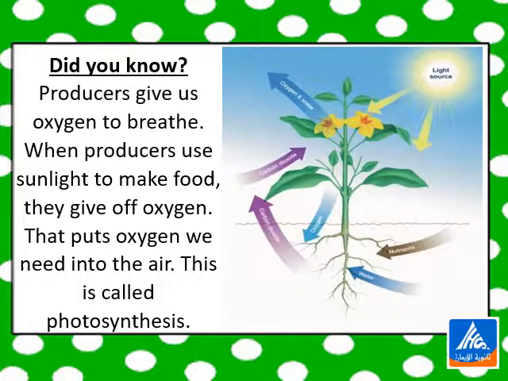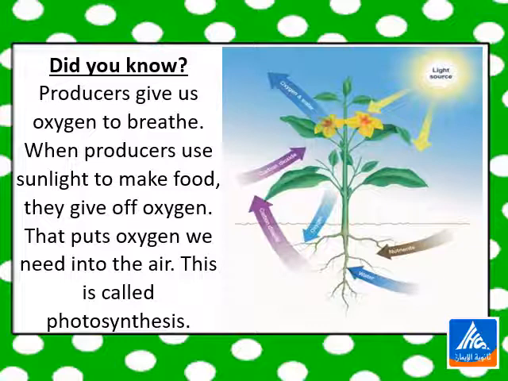Did you know that producers give us oxygen to breathe? When producers use the energy from the sunlight to make food, they give off oxygen that puts oxygen we need into the air. This is called photosynthesis. So, this process in which plants or producers make their own food is called photosynthesis.